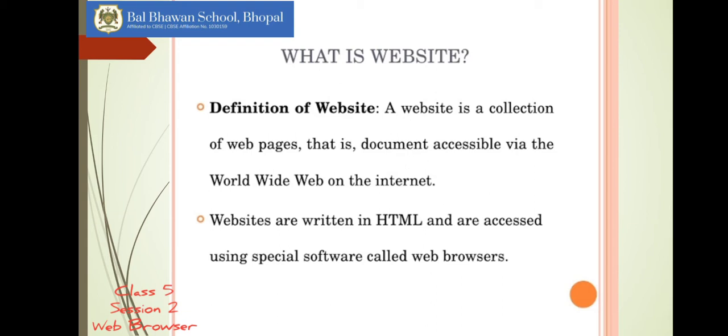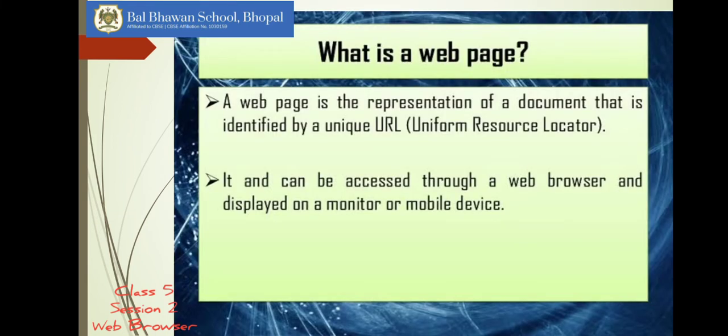A website is a collection of web pages. It can be documents accessible via World Wide Web on the internet. Websites are usually written in HTML and are accessed using special software called web browsers. I hope you all remember what web browsers are. Now, our next question is, what is a web page?